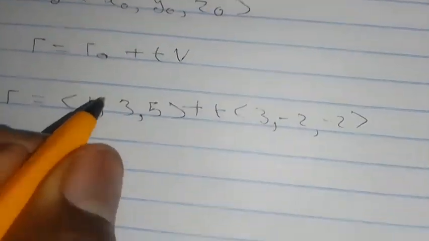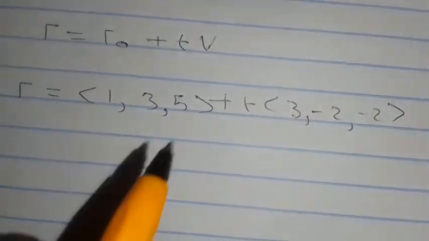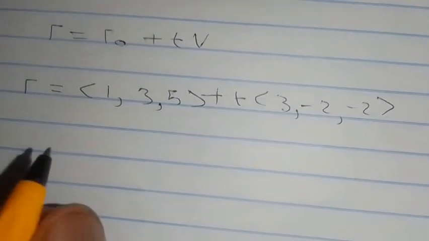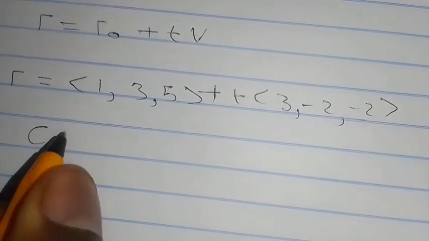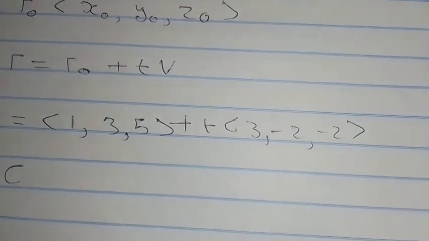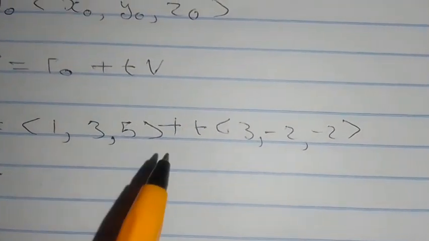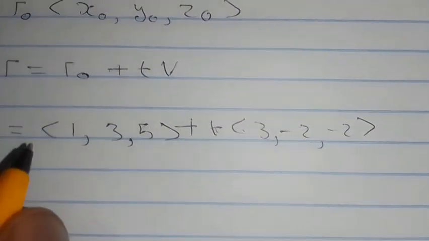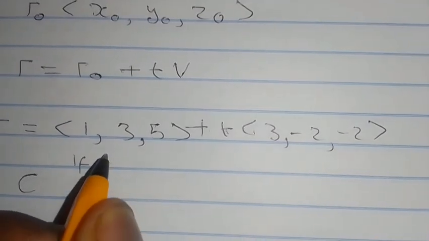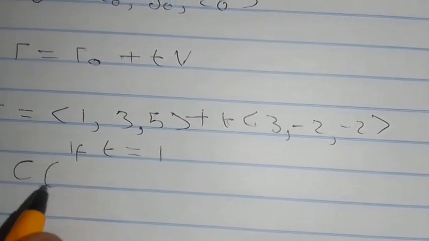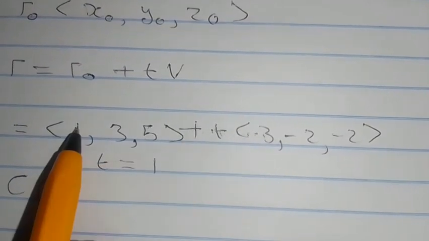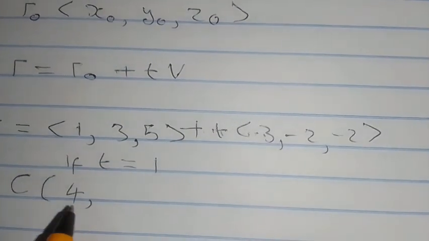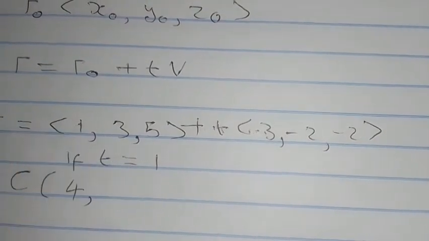Now let's say I want to find a point C on that line. Let's say t equals 1. If t equals 1, then we'll get a point on that line: 1 times 3 is 3, and you add it to 1, then you get 4.